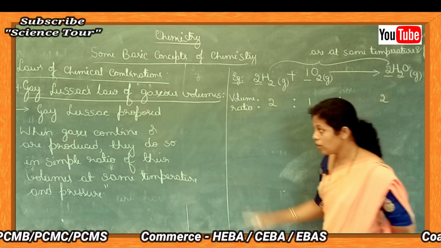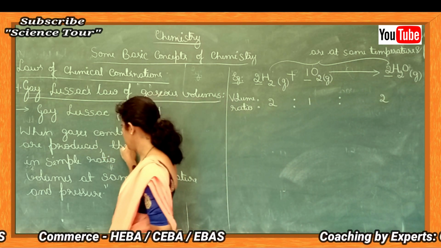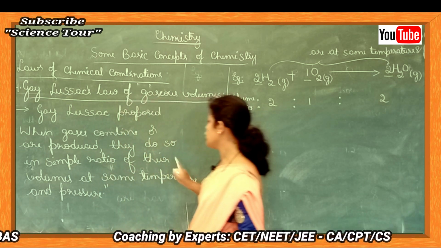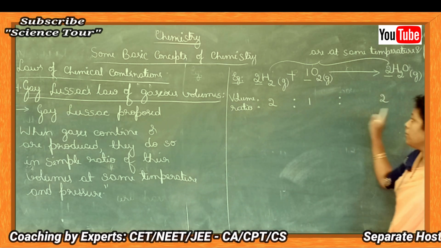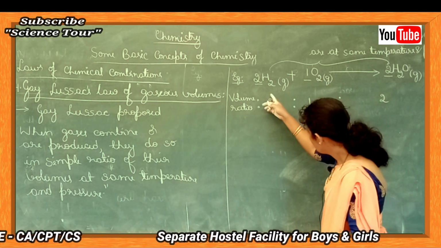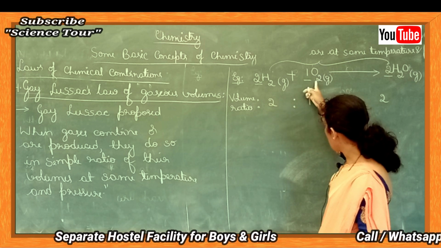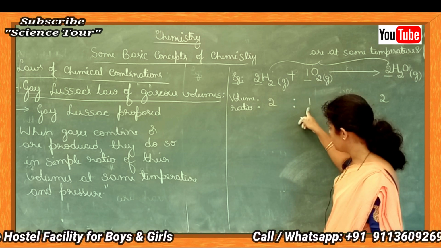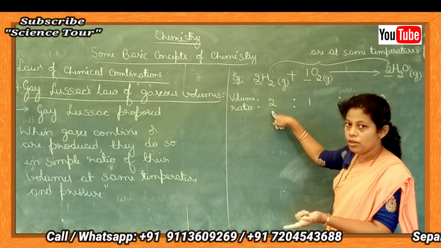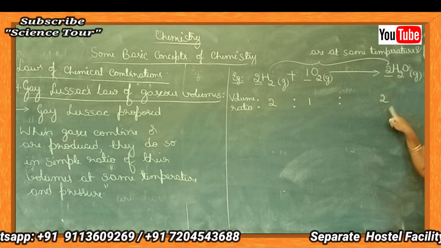So that is what the law says. When gases combine or are produced, they do so in simple ratio of their volumes at the same temperature and pressure. That means oxygen volume, if you consider, that combines with double volume of hydrogen and produces double volume of water.